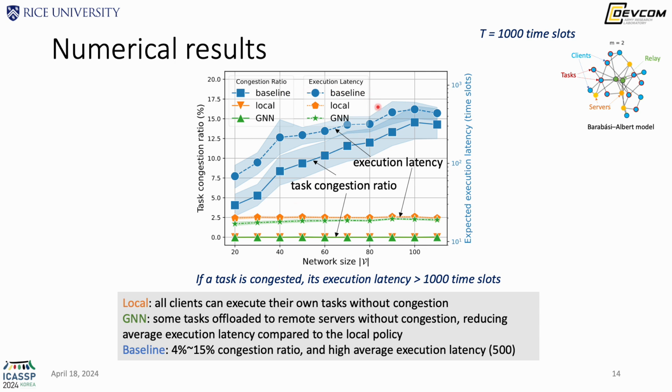The execution latency of the baseline due to the congestion ranges from 100 to 500 time slots. But for local and GM-based policy, it is equal to or less than 20 time slots on average. So here we can see that the GM-based policy achieved the lowest average execution latency.